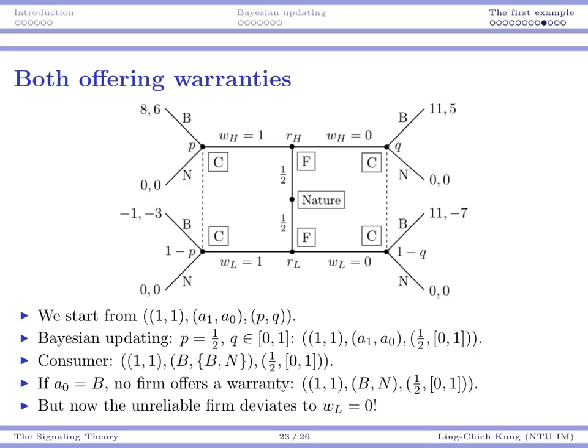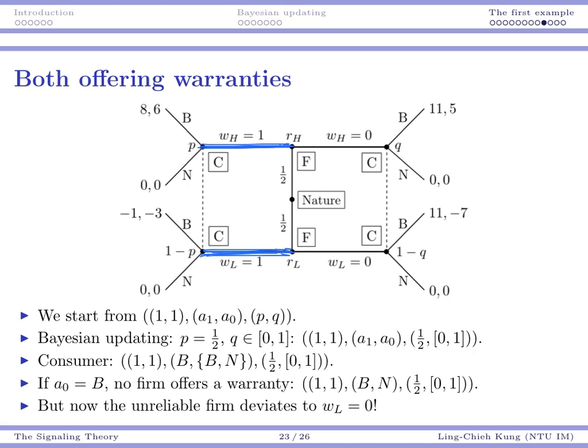Okay, so in the previous two cases, the two companies are making different decisions. So in equilibrium, the consumer can tell who is who based on the observed signal. But it's also possible that these two companies make the same decision. For example, it's possible that both of them choose to offer a warranty.